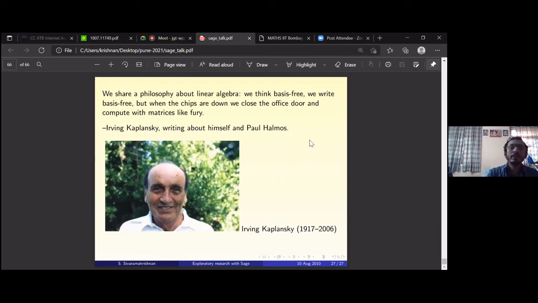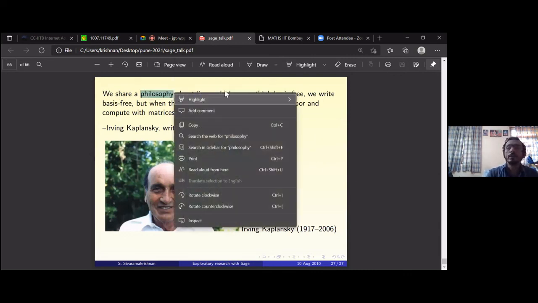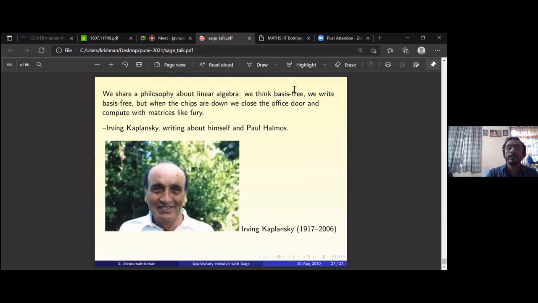So he says, we have a philosophy about linear algebra. We think basis free. We write everything basis free. But when chips are down, we close the office door and compute with matrices like Curie. I will only add that, had he had Sage, he wouldn't have to compute with matrices like Curie. He would just give it to Sage, pass it on to the computer, and read the output.